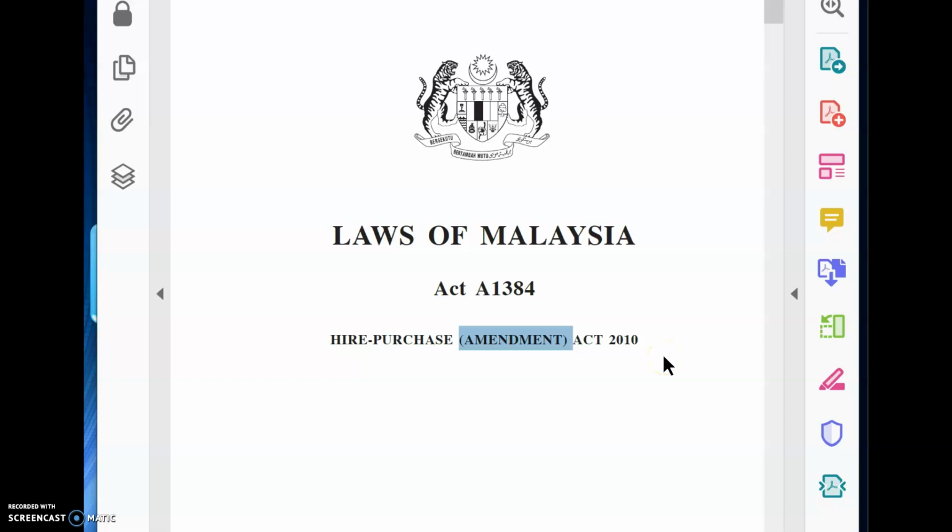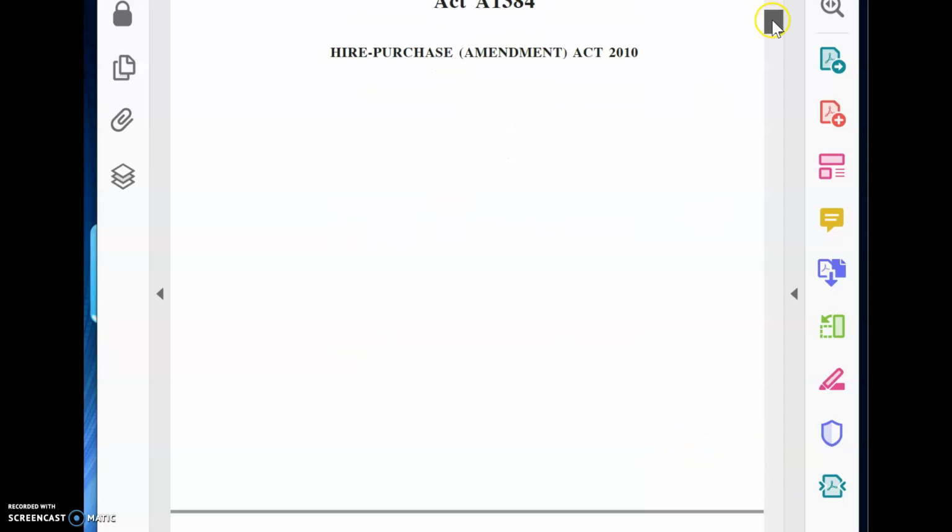In 2010, there was a bill, the Hire Purchase Amendment Bill 2010, presented in the Parliament to amend the original Hire Purchase Act. Once approved, it becomes the Hire Purchase Amendment Act.